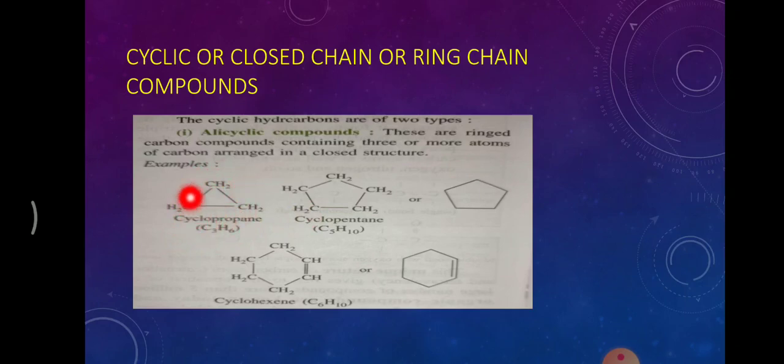If you want to make a closed ring of carbons, you have to use 3 carbons minimum. You cannot take 2 carbons and form a ring. If you take 3 carbons, you can form a triangular structure. If you take 5 here, you can make a pentagon, here a hexagon. In this way, we will study these compounds in detail in the next slide.